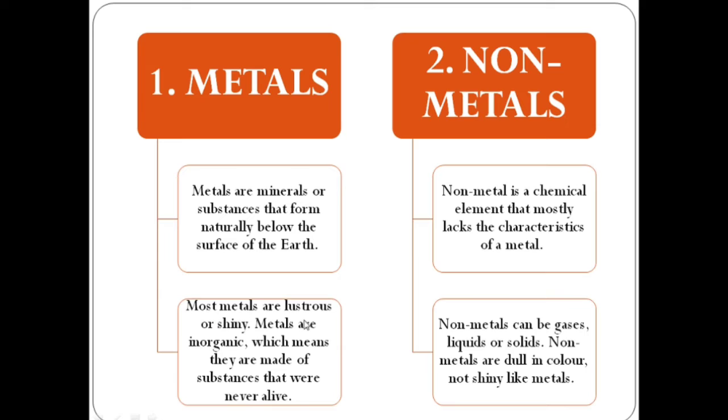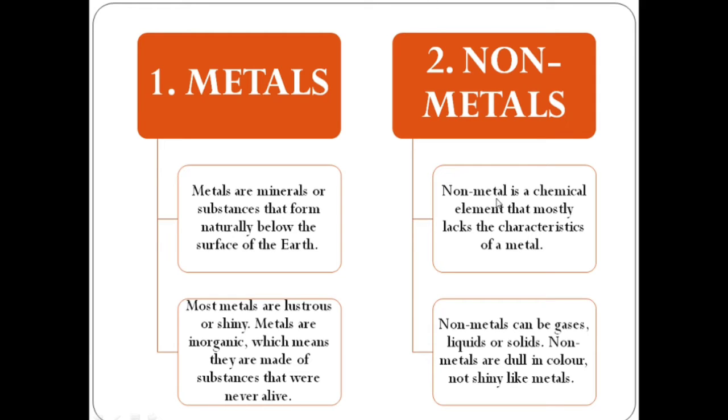Most metals are lustrous or shiny. Metals are inorganic, which means they are made of substances that were never alive. We all know that metals are lustrous, or we can say they are shiny. They are inorganic and made of substances that are found below the earth. Then non-metals.